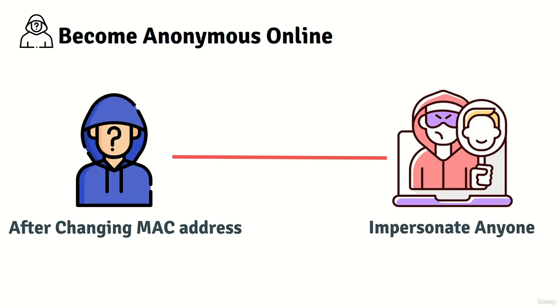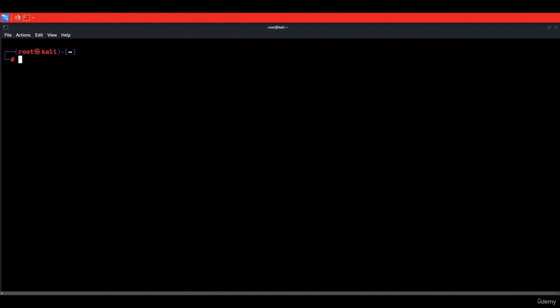So you will be able to bypass filters or connect to networks that allow only specific MAC addresses or specific devices. And last but not least, you will be able to hide your identity. Now let's see how to change the MAC address, and for now, we will see how to do it manually, and then we will see how to write a program to do that automatically. Let's move to our hacking operating system.